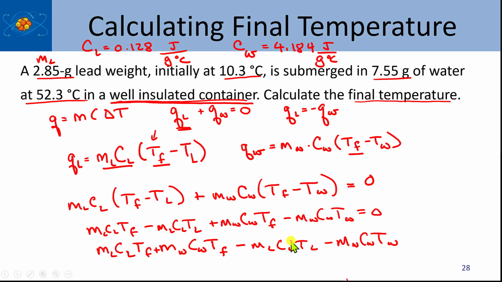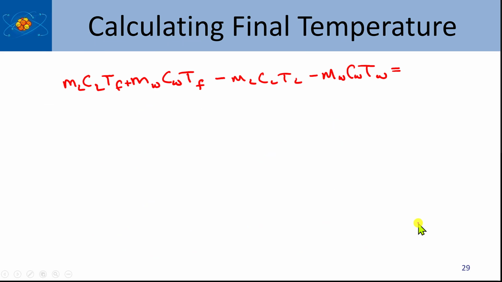So what I'm going to do is bring both of these to the other side of the equation, and then I'll solve that on the next slide. So I've copied that over, and this is equal to 0. And then I'm going to factor out TF. So TF times MLCL plus MWCW.